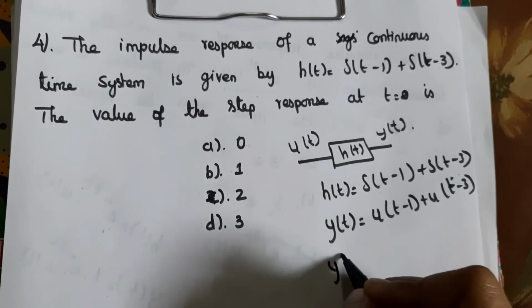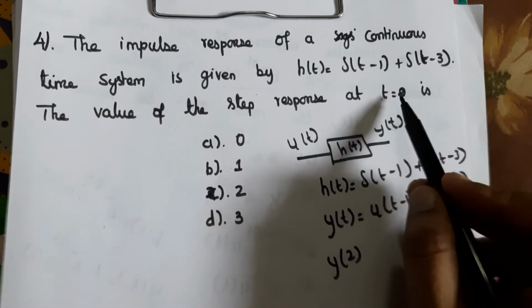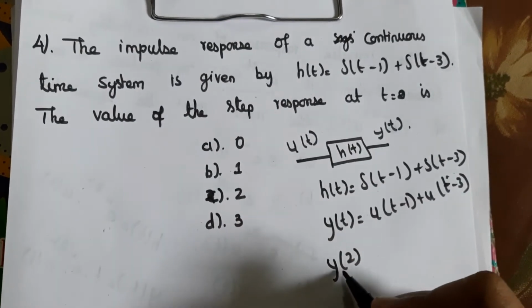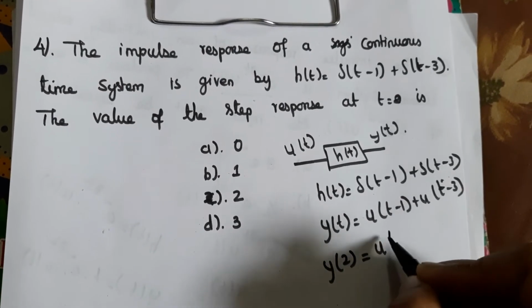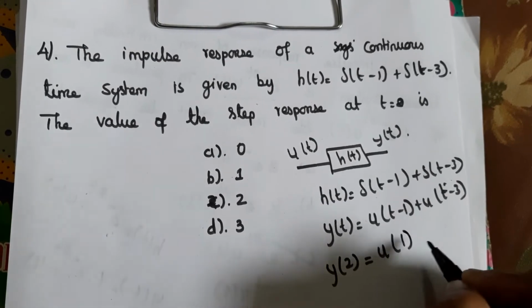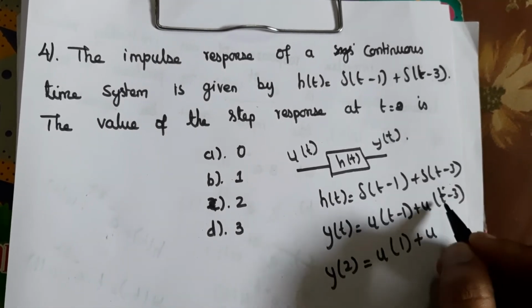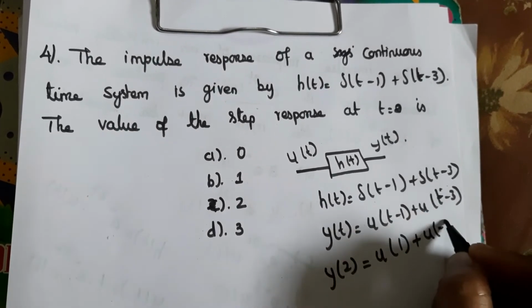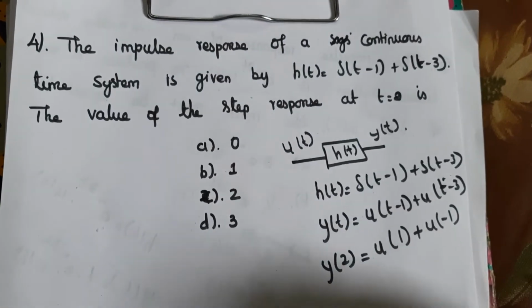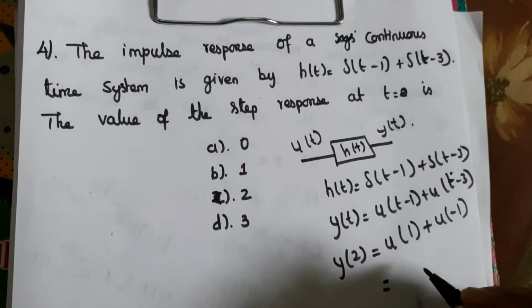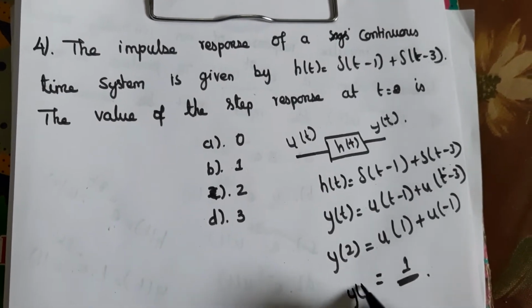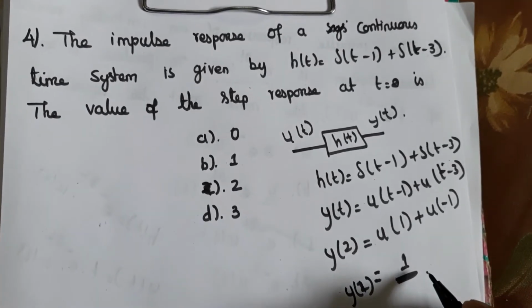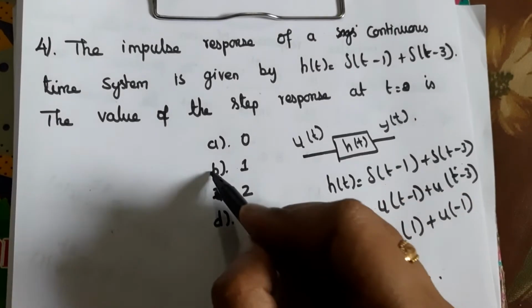Now we have to find the value at t is equal to 2. So y of 2 becomes u of 2 minus 1, that is u of 1, plus u of 2 minus 3, that is u of minus 1, which is 0. So here the answer is 1. So y of 2, the answer here is 1. So the answer is B.